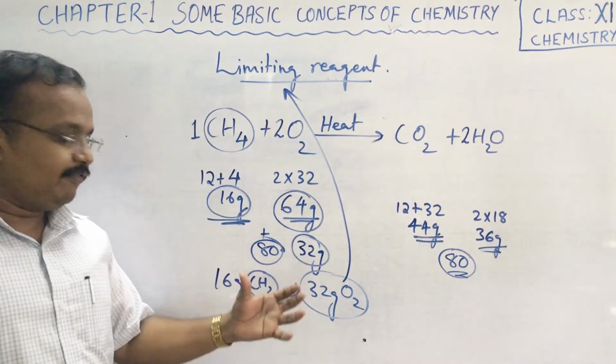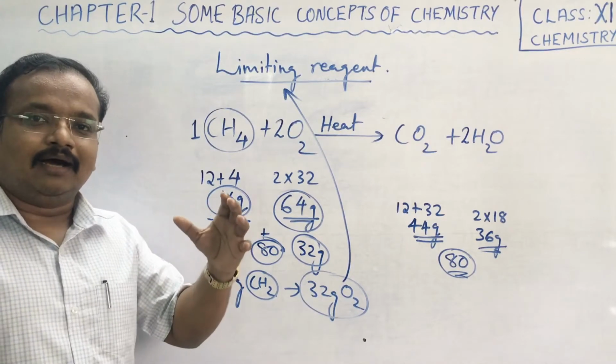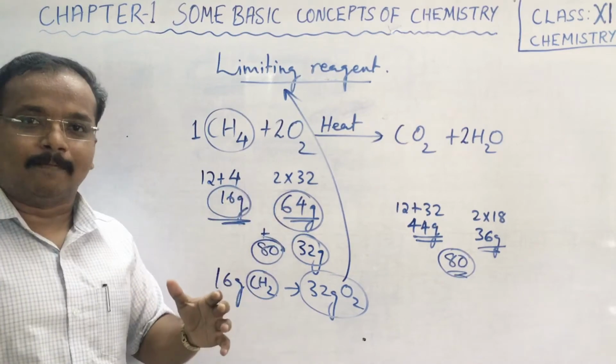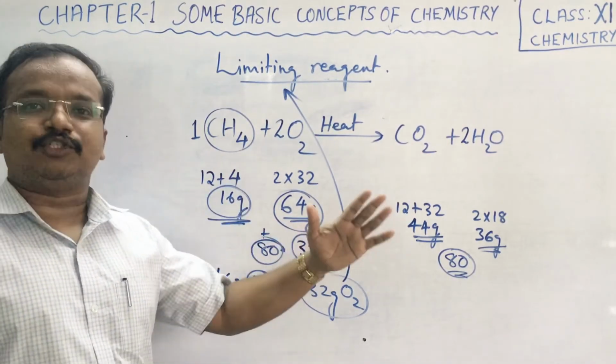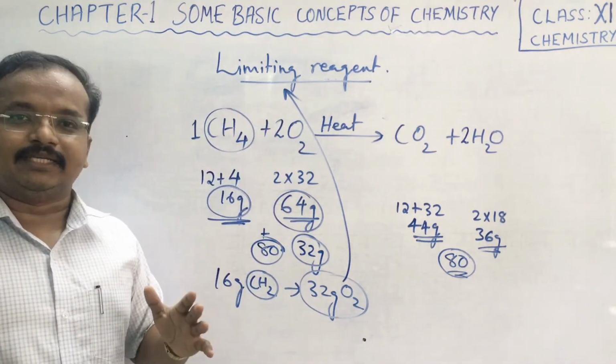So the second concept that comes is the limiting reagent or limiting reactant. It means if during a reaction a substance is less than what is actually required for the reaction to complete, the substance which gets completely consumed during the reaction, we call the limiting reagent.